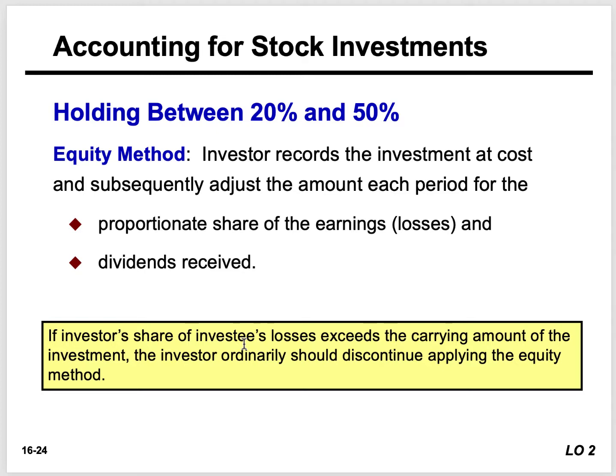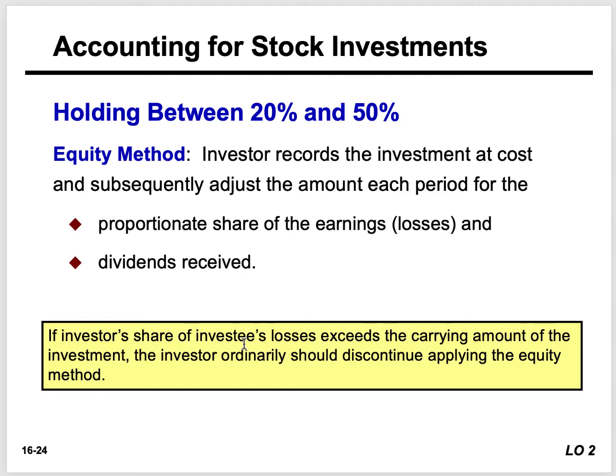Each year, the investor records its share of the investee's income, which is X% of ownership in the investee. We debit stock investment, increasing the value of that investment, and we credit revenue from stock investment.